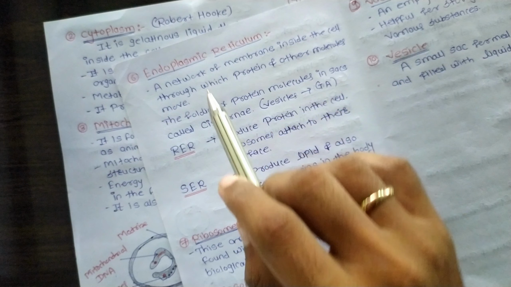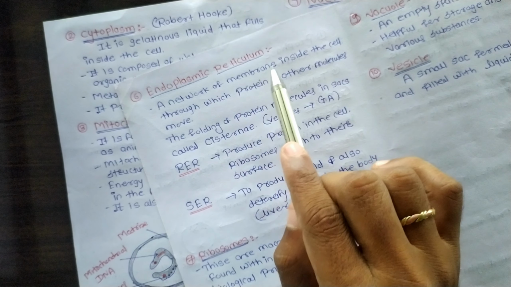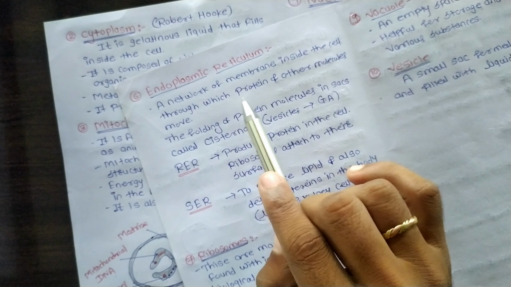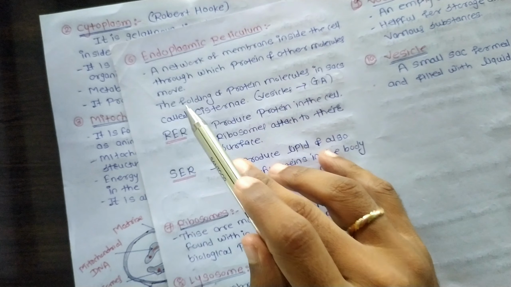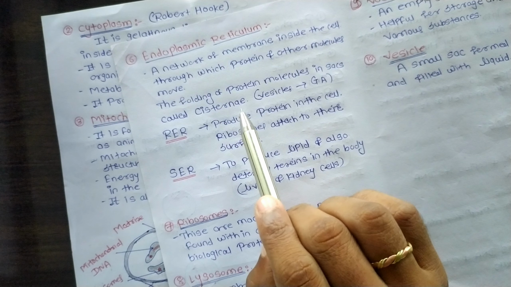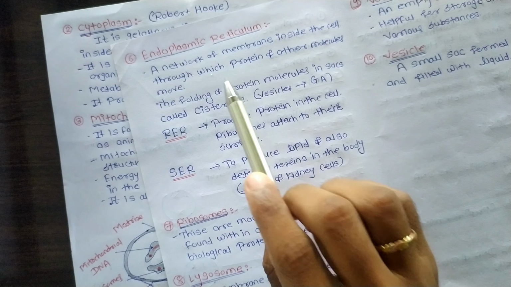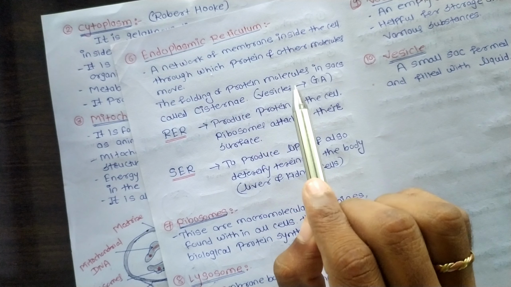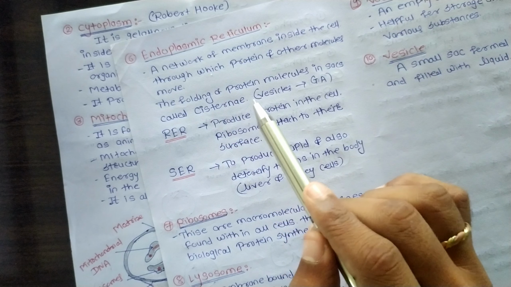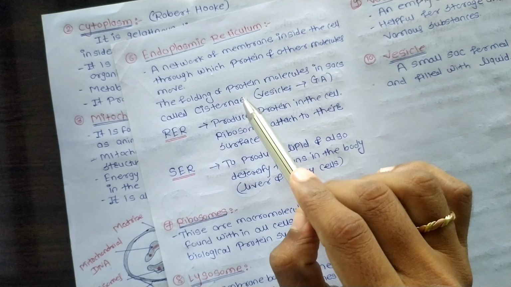After that, the next cell organelle is known as endoplasmic reticulum. This is the network of membranes inside the cell through which protein and other molecules move. The folding protein molecules in sacs, that are known as the cisternae, are transported by vesicles to the Golgi apparatus, that is known as the endoplasmic reticulum, and the cisternae are most functional in the endoplasmic reticulum for energy utilization of the cell.